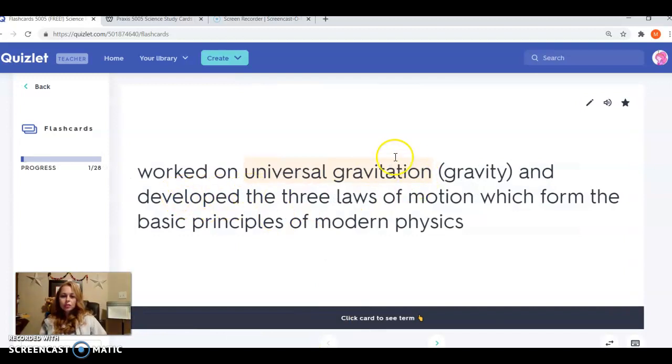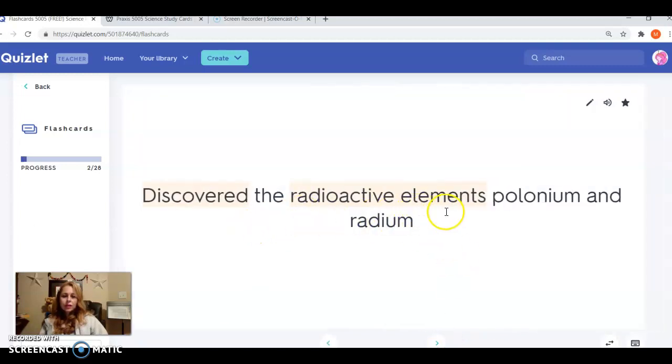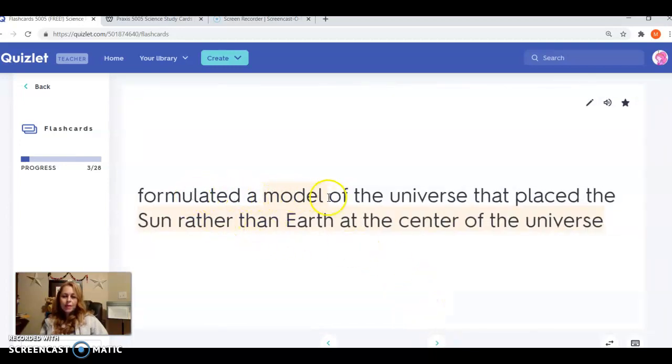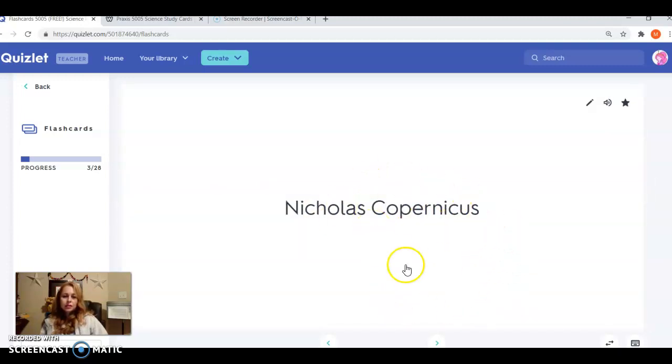Who worked on universal gravitation? Remember, gravitation is going to be Newton. Who discovered the radioactive elements, polonium and radium? That's going to be Marie Curie. And who formulated a model of the universe that placed the sun rather than the earth at the center of the universe? This is Copernicus.